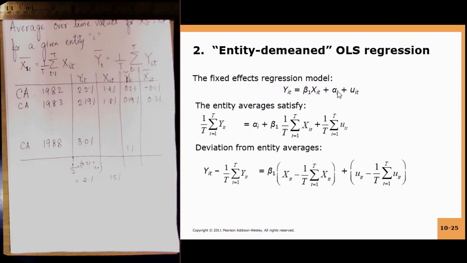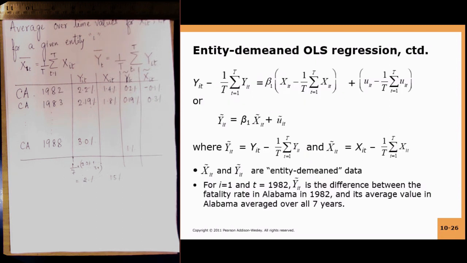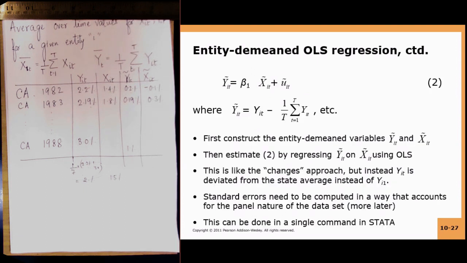Basically, you are subtracting this minus this. Alpha i and alpha i are being cancelled. u_it minus 1 by T summation u_it. So this is what you have. Beta 1 into x_it minus 1 by T summation x_it. So this is what you have.